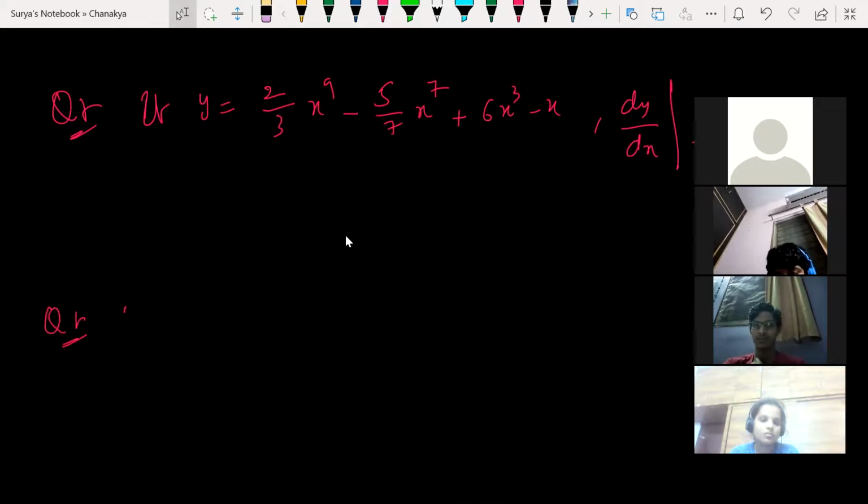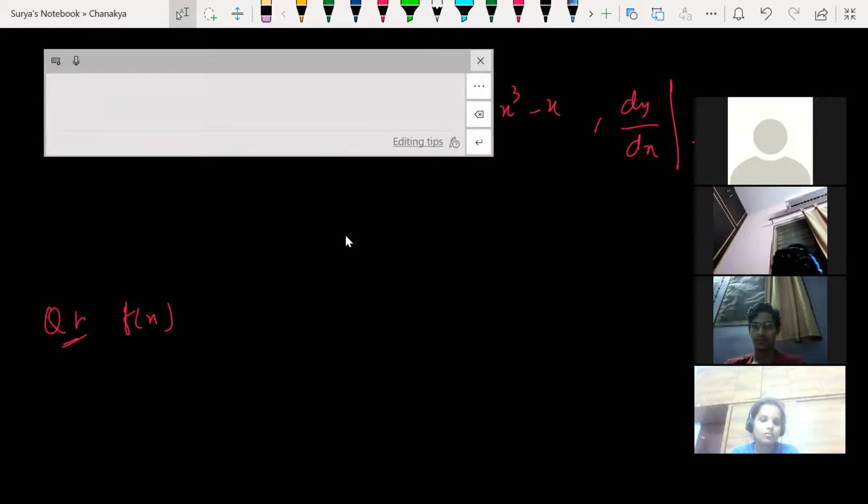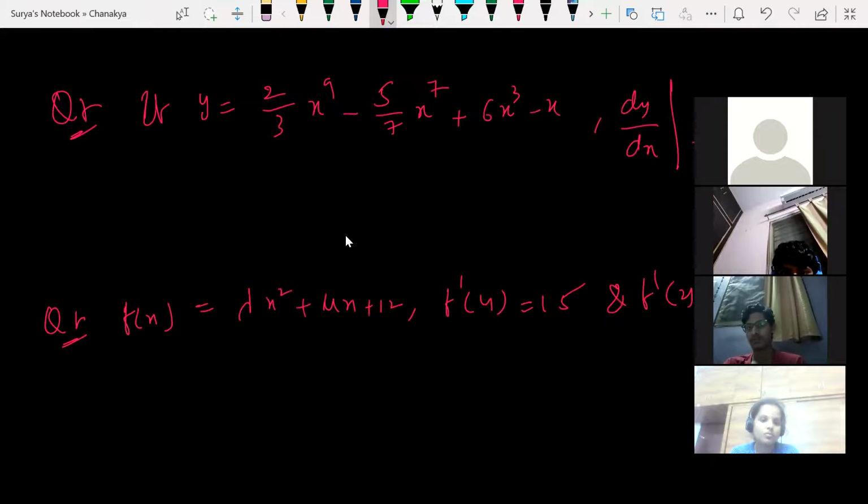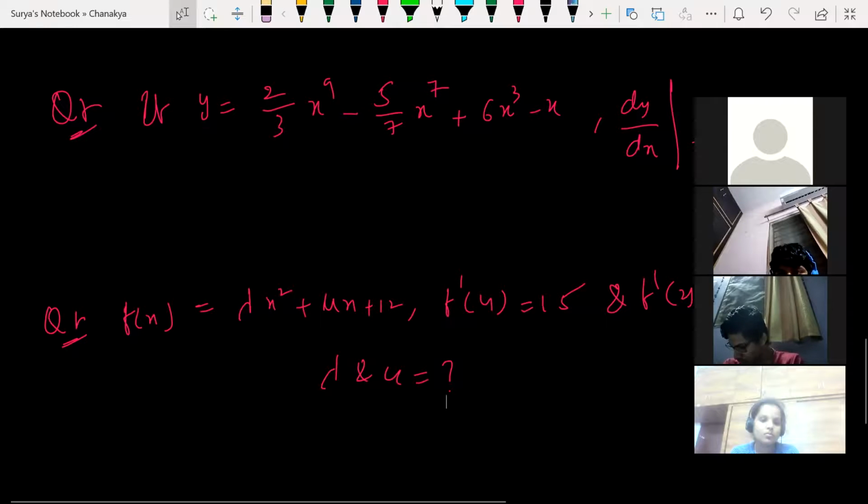Next question. f of x is equal to lambda x square plus... find lambda and mu is equal to what? Okay.